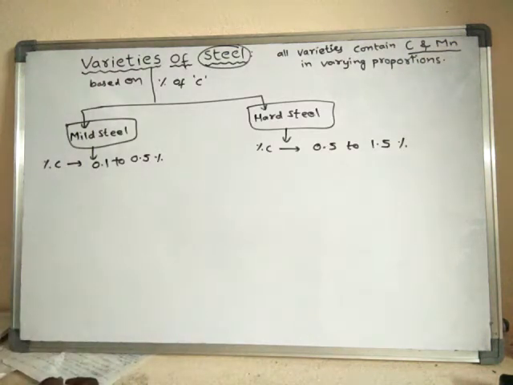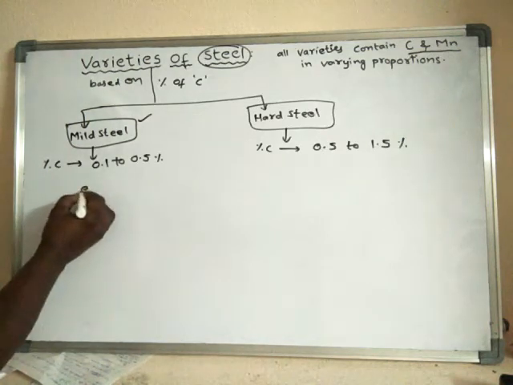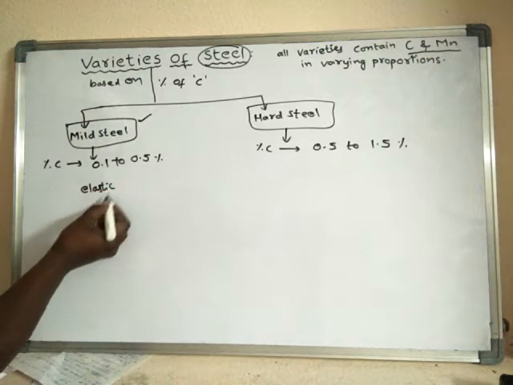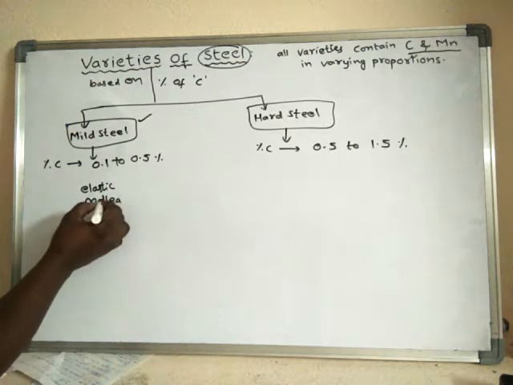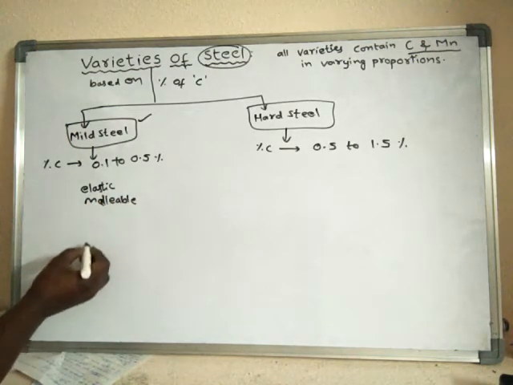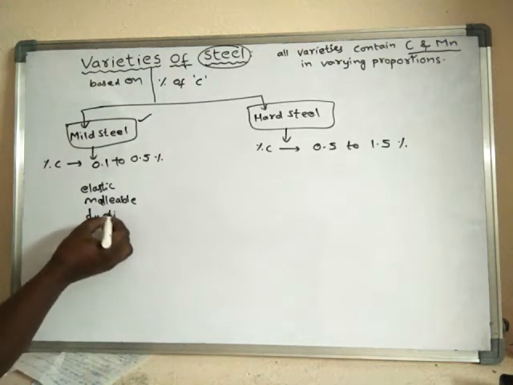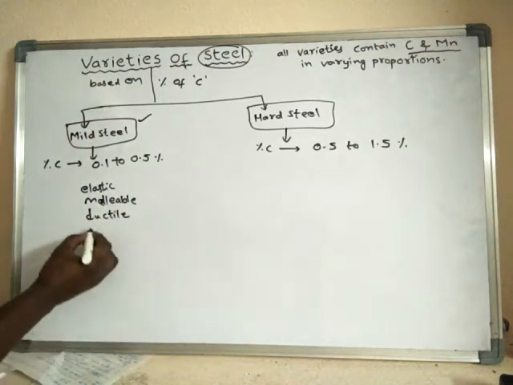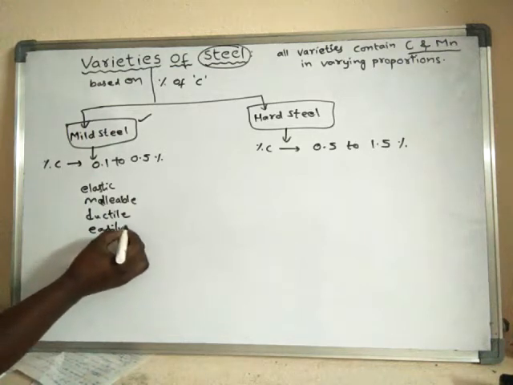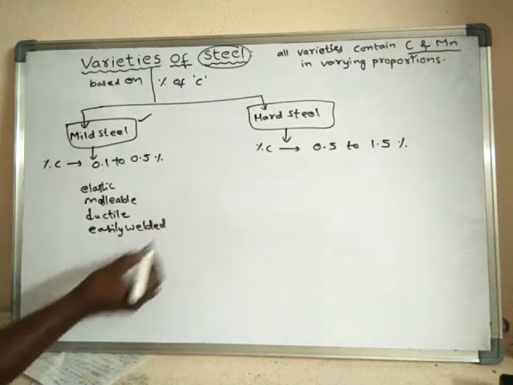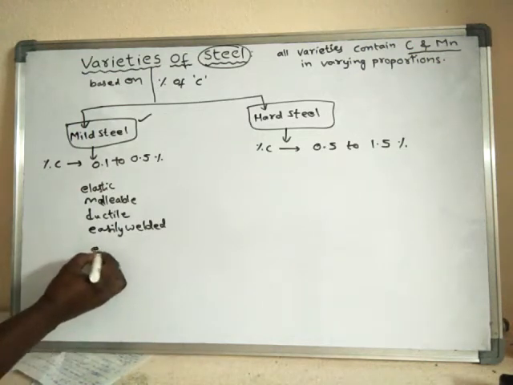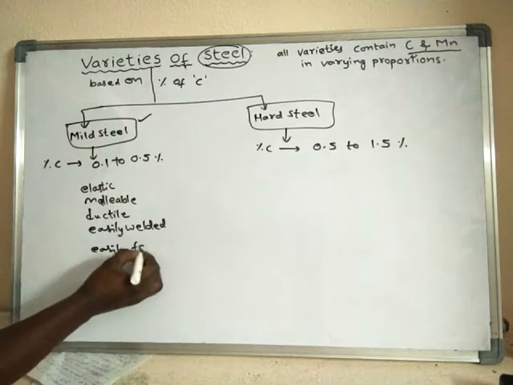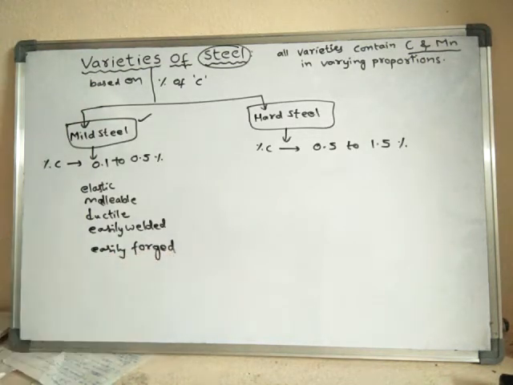If you see the properties of mild steel, mild steel is elastic in nature. It is malleable, ductile, and easily welded and easily forged. So these are the properties of mild steel.